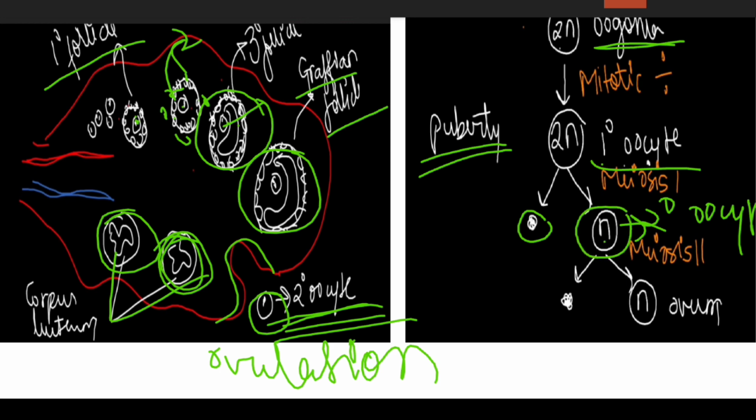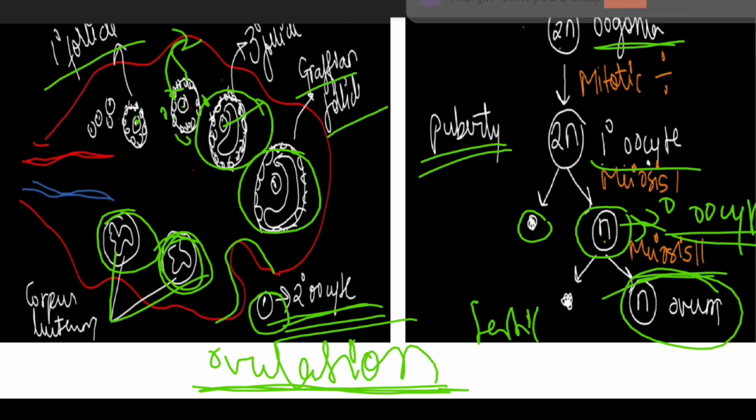This large secondary oocyte is released during ovulation because of the rupture of the Graafian follicle. If fertilization has taken place, then only this secondary oocyte will undergo the second meiotic division to produce the second polar body and the ovum. If there is no fertilization, this process will not take place.